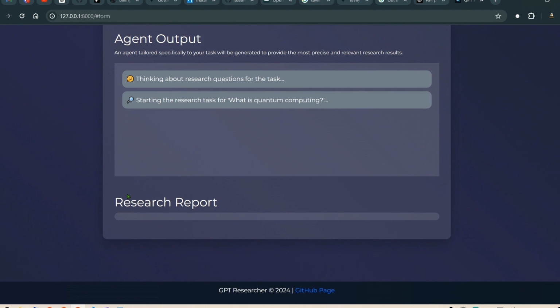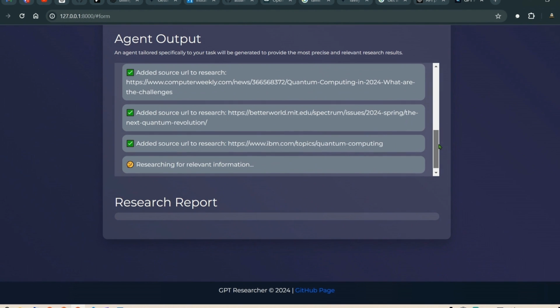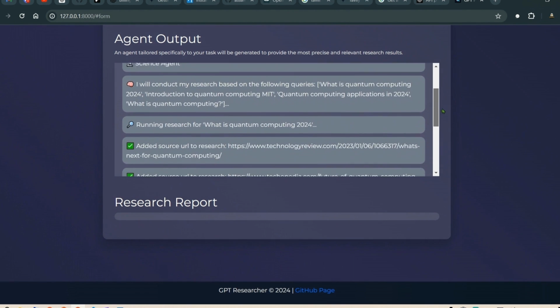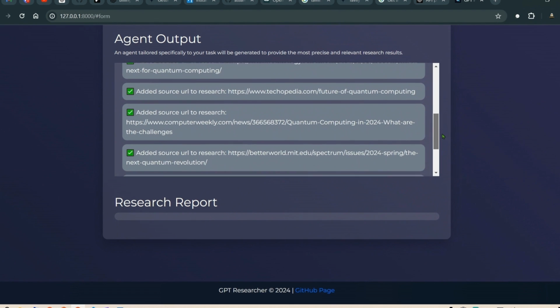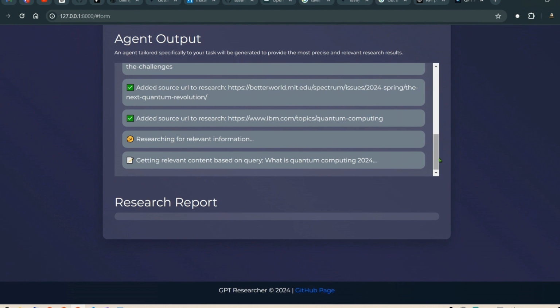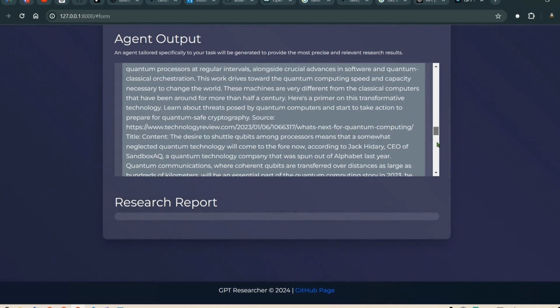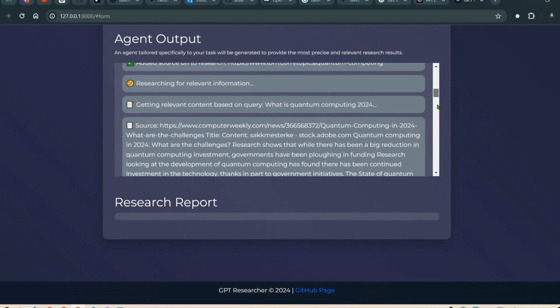So you can see, thinking about the research question for the task, starting the research task for what is quantum computing. Then it selects the science agent. This is going to conduct a search on the internet with these terms. It added these source URLs to research. It got a few source URLs. So these are the URLs. It extracted the contents of the URLs, added to its answers, then researched for relevant information, getting relevant content based on the question. So we can see that it is able to extract so many things.